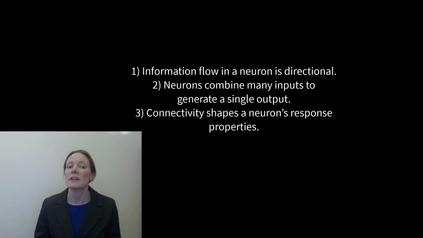So to summarize those three key points: information flow in neurons is unidirectional, neurons combine many inputs to generate a single output, and connectivity between neurons is what will shape the neuron's response properties. That's the big picture that I want you to keep in mind as we dive into the details of action potentials and synaptic communication.